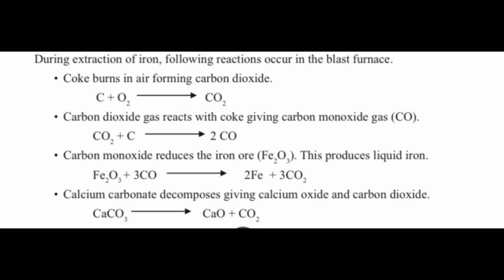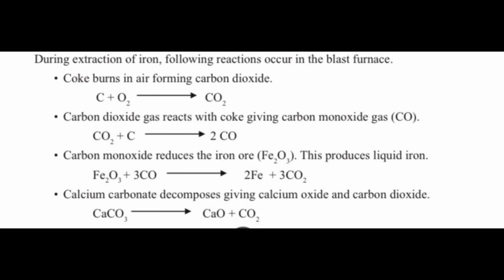So first of all, we have to get the use from the coke. The coke will react with air and it will form CO2. And look at that, my dear students. The CO2 which is formed from the reaction will react with carbon and form CO, which is carbon monoxide. Next, we have to get the use from the carbon monoxide which is formed, and that is hematite, right? So we're going to use hematite and it will react with carbon monoxide and form Fe plus CO2.